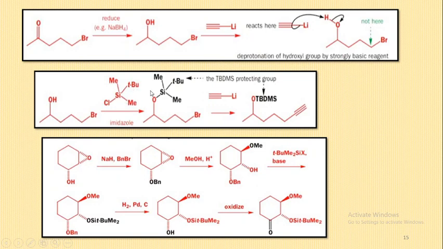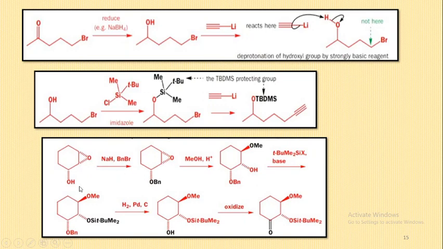that is tertiary butyl dimethyl silyl chloride. This is the protected form of this alcohol. And after the protection, we can use this alkyl lithium, which attacks this carbon and replaces this bromine group with this alkyne. This is our desired product. Here there is a need for the protection of this OH group.